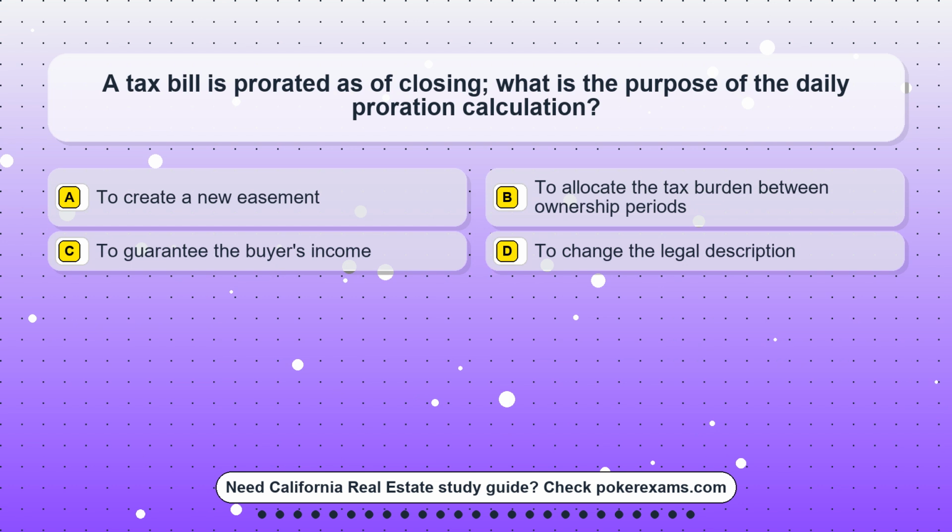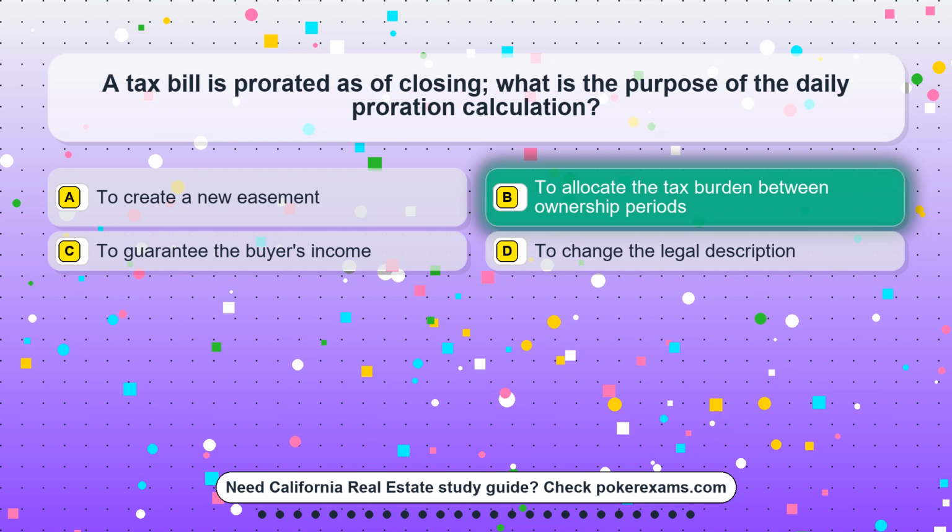Question 13. A tax bill is prorated as of closing. What is the purpose of the daily proration calculation? Option A. To create a new easement. Option B. To allocate the tax burden between ownership periods. Option C. To guarantee the buyer's income. Option D. To change the legal description.